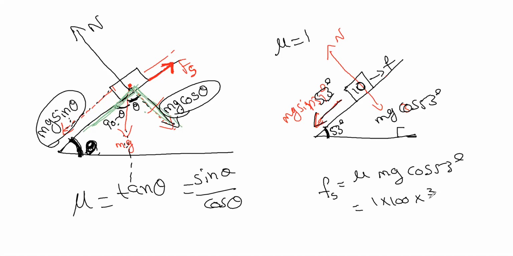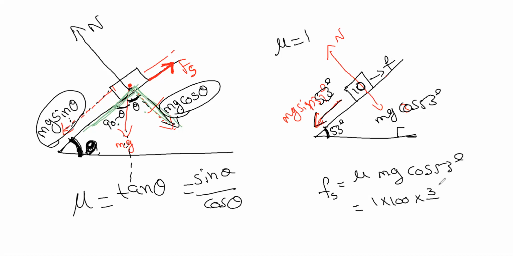Frictional force, right? So won't that be negative? No, we have taken the directions directly. Don't take the negative ones. So that'll be mg cos 53 into mu, right?